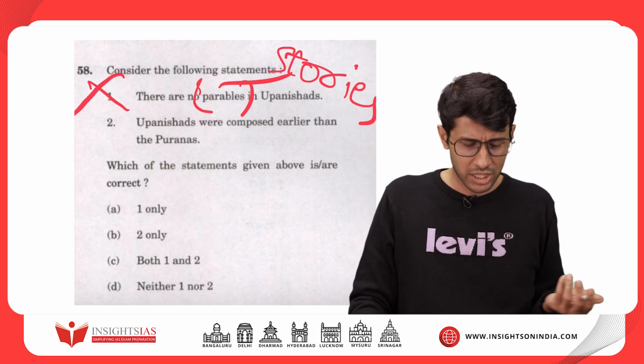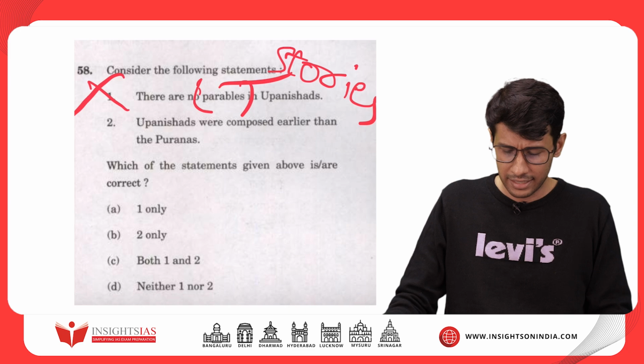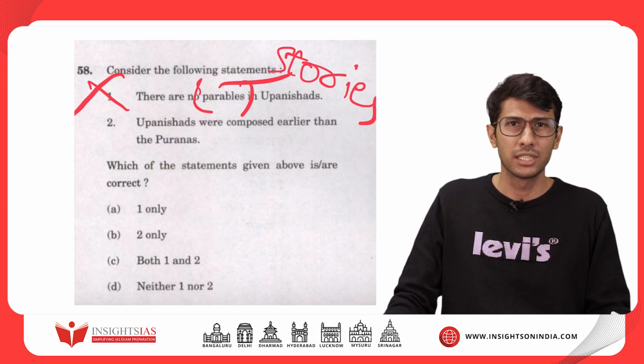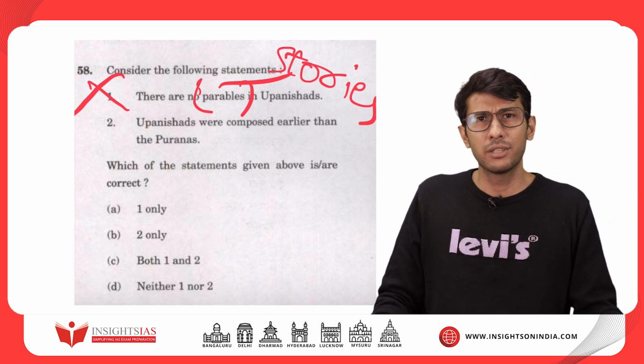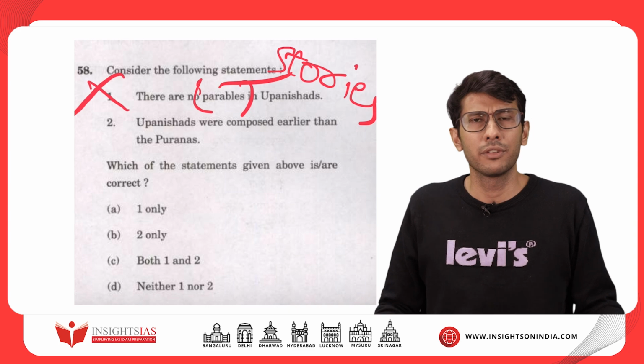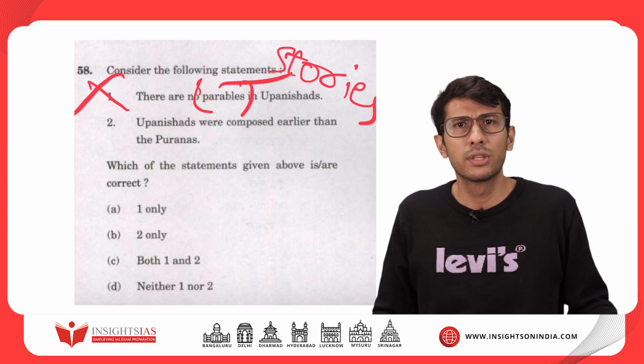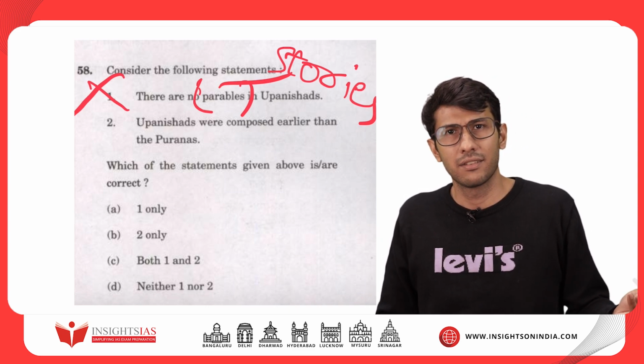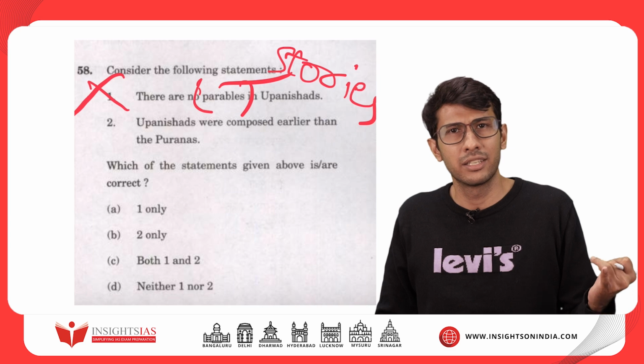Statement 2, fairly straightforward. Upanishads were composed earlier than the Puranas. So you know the chronology, right? Upanishad is part of the Shruti literature: Vedas, Brahmanas, Aranyakas and Upanishads.